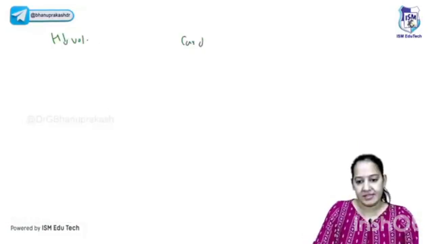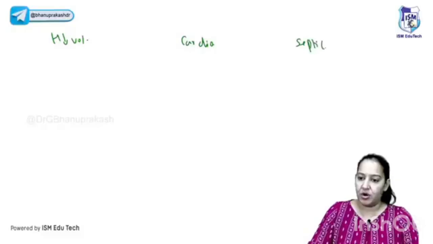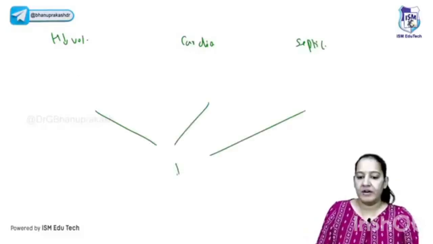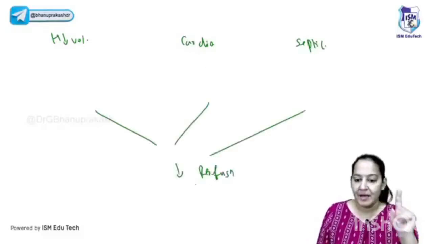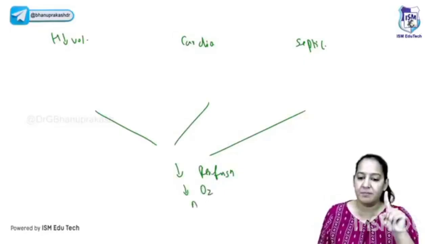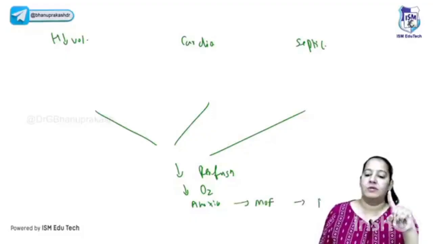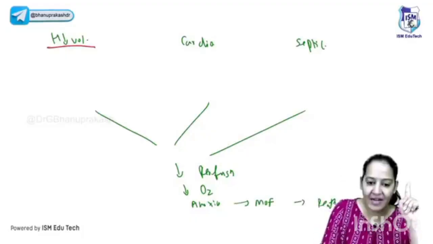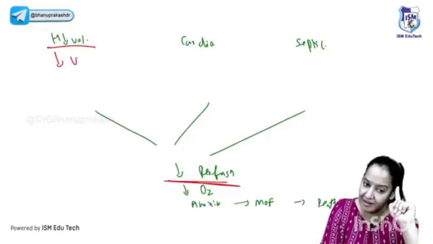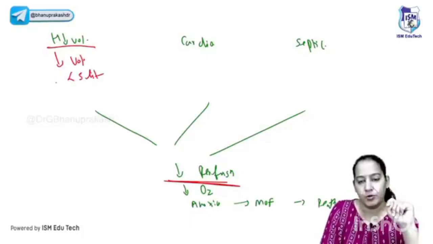So in all the shock, whether it is hypovolemic shock, cardiogenic shock, or septic shock, in all of them, one thing is common. Decreased perfusion. All the organs are receiving less blood supply. Less blood supply means less oxygen. Less oxygen means anoxia. Multiple organs have anoxia, leading to multiple organ failure and leading to death. So this is common for all of them, but the reason is different. Here less perfusion, the reason is less volume of the blood, less than 5 liters of the blood is present due to accident, surgery, vomiting, diarrhea, burns, diuretics, whatever.